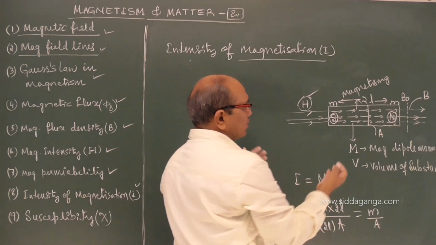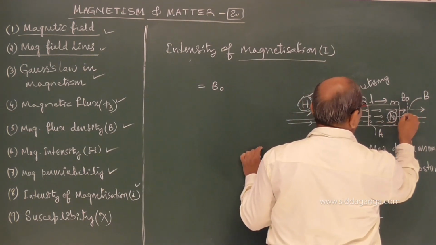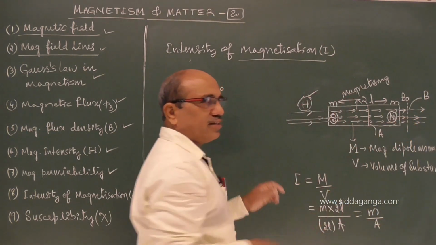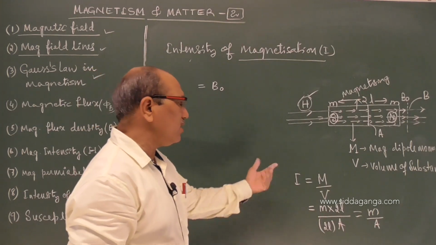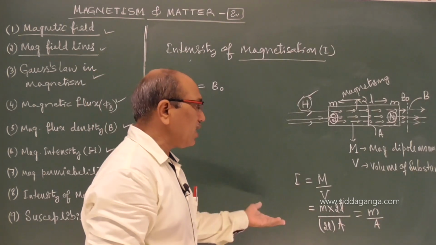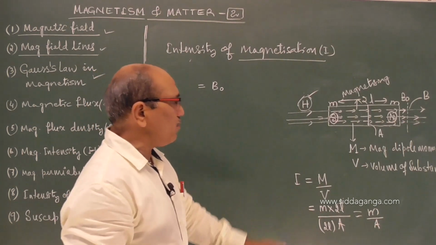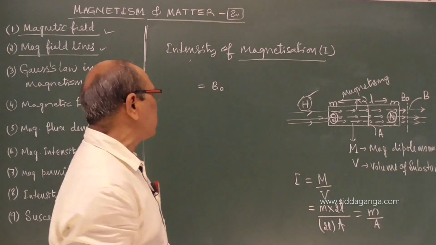It has a direction equal to that of the applied field, depending on the material. For diamagnetic it may be opposite. For para and ferromagnetic substances it is in the same direction.